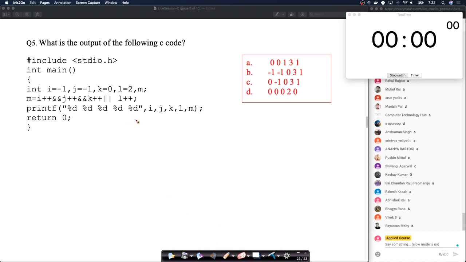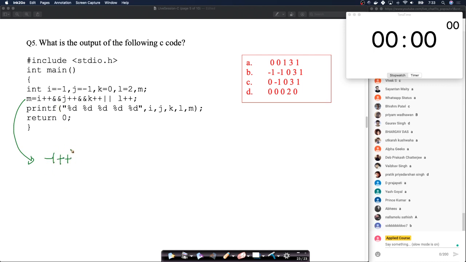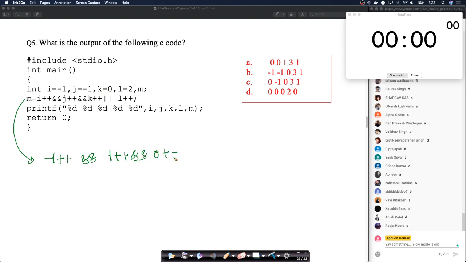Again, this is also slightly tricky. Again, most GATE questions that we see are not hard. They're simple but tricky. Okay, so you have I. So look at this. This is the expression that you are evaluating, right? At the end of the day, this is what you care about. So you have I plus plus. I is -1. So you have -1 plus plus, right? And you have ampersand ampersand, right? You have J plus plus. J is -1. -1 plus plus. You have ampersand ampersand. K plus plus is 0 plus plus.